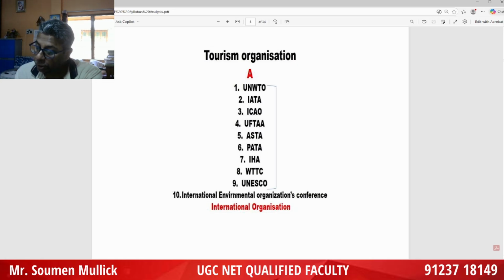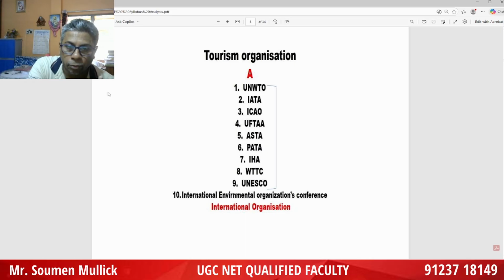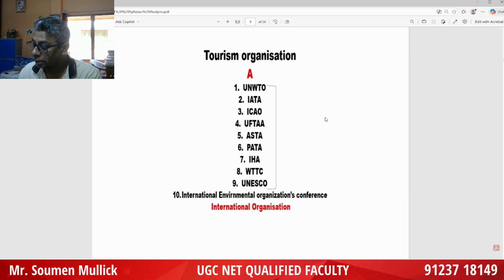ICOMOS, International Council on Monuments and Sites, is an important area, headquartered in Paris, France, 1965, and now we have to remember who is the head. So these are the areas: when it was established, who is the head, and what the important initiatives are. You have to keep in mind, the questions have come from this area.